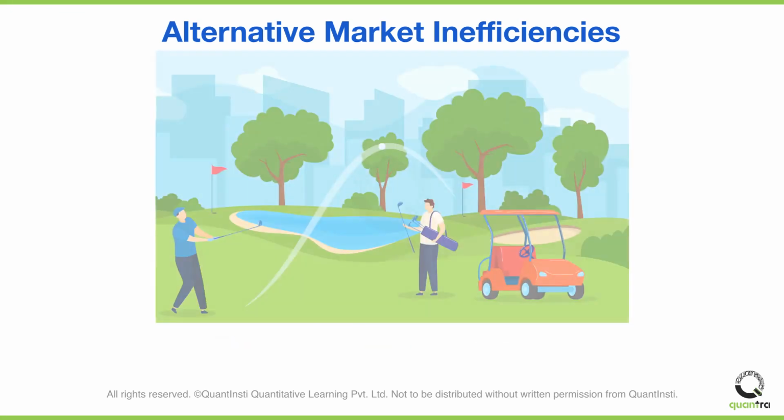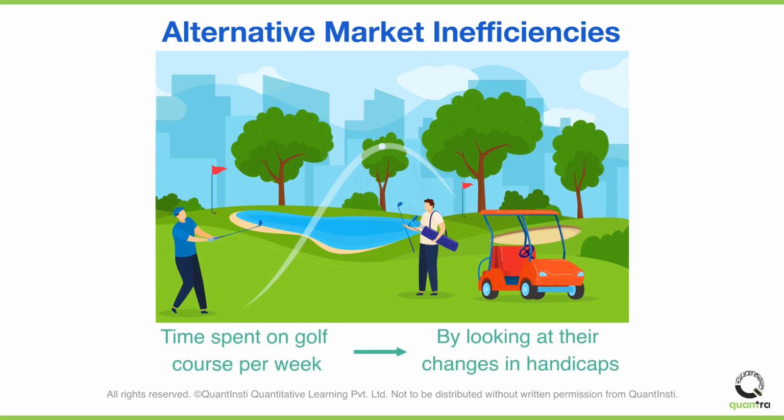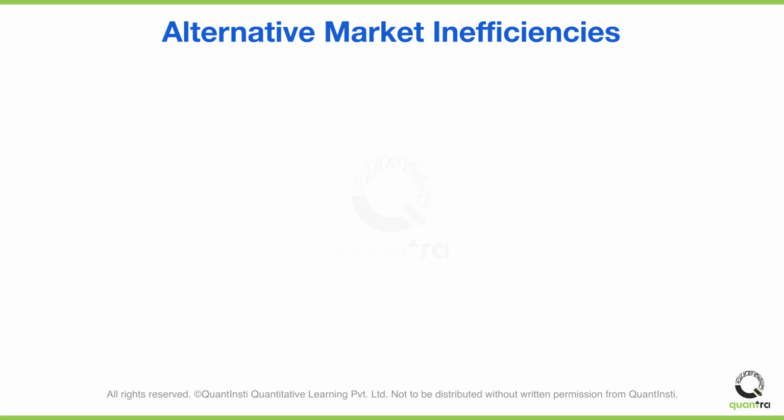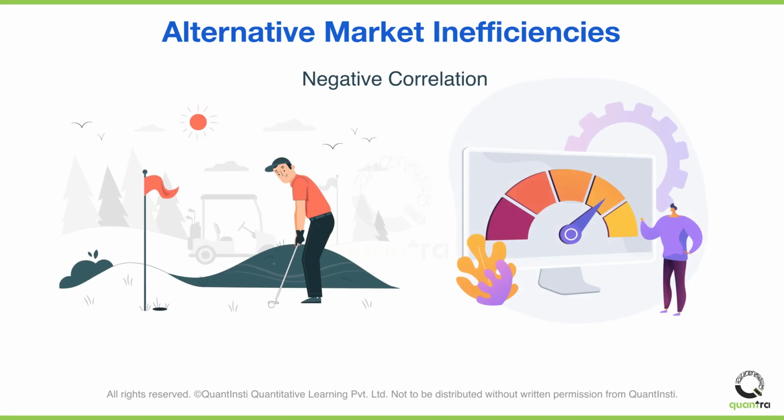One such strategy was created by a group that was able to infer the time players spent on the golf course per week by looking at their changes in handicaps, which are publicly available. Interestingly, they also found a strong negative correlation between the play times of CEOs and the performance of their respective companies. There are many other examples, and there is no limit to what can be discovered in that space.